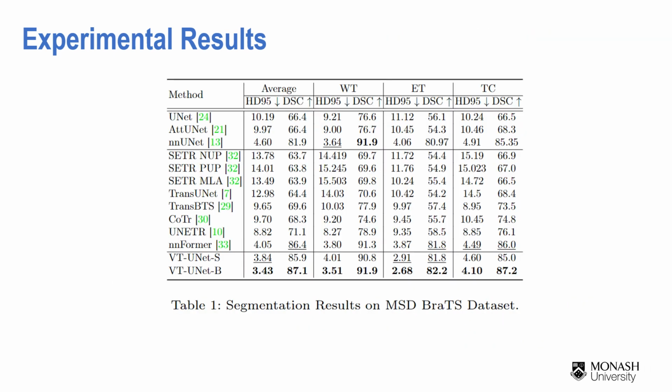This table shows a quantitative comparison of segmentation results. We use two evaluation metrics, dice similarity coefficient and Hausdorff distance. It can be seen that our approach consistently achieves the best overall performance with dice score. We believe that capturing long-range dependencies across adjacent slices plays a vital role in our model's performance.